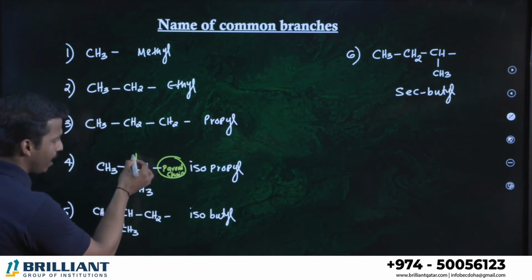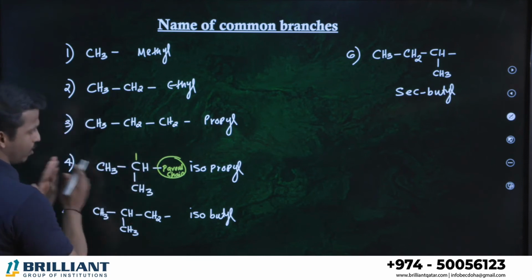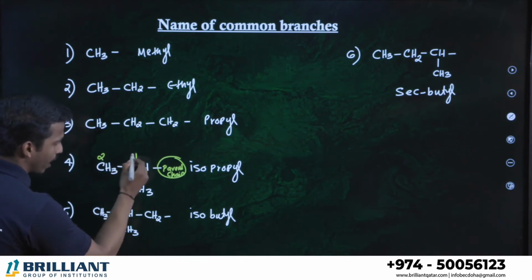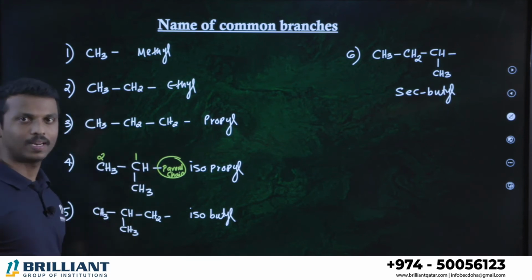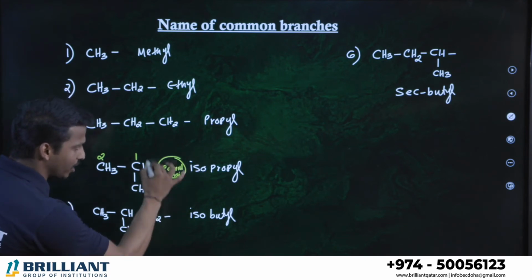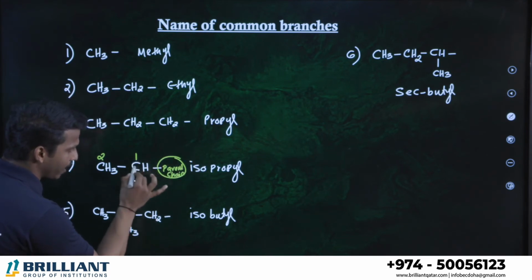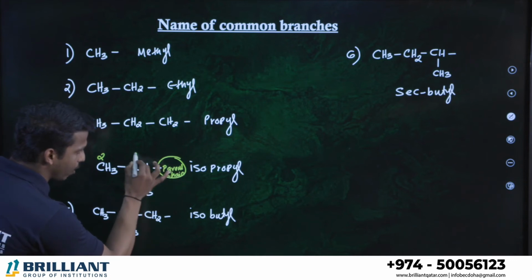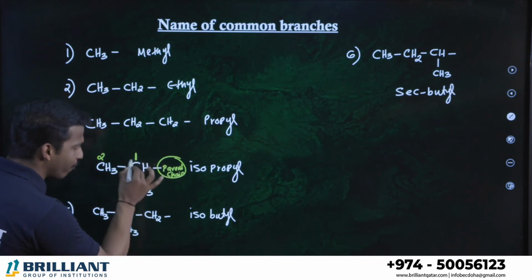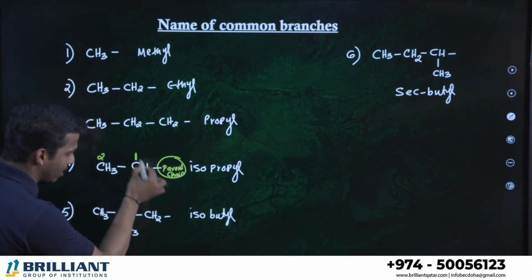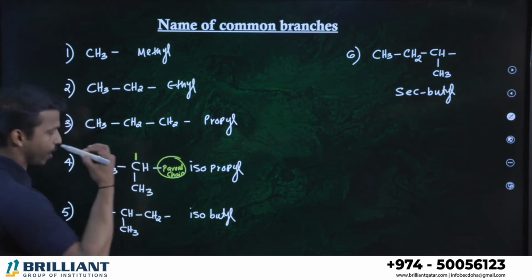After that, you make a big chain in this branch, either 1, 2 or 1, 2. Clear all? This is the parent chain, the biggest chain. The carbon directly connected to the parent chain, always take it as number 1. After that, make the longest chain in this branch.